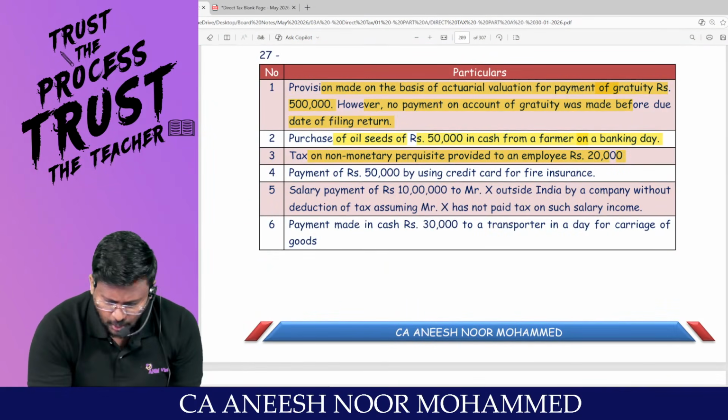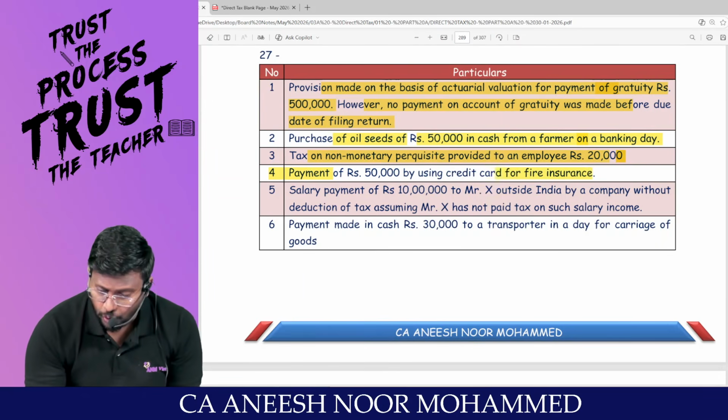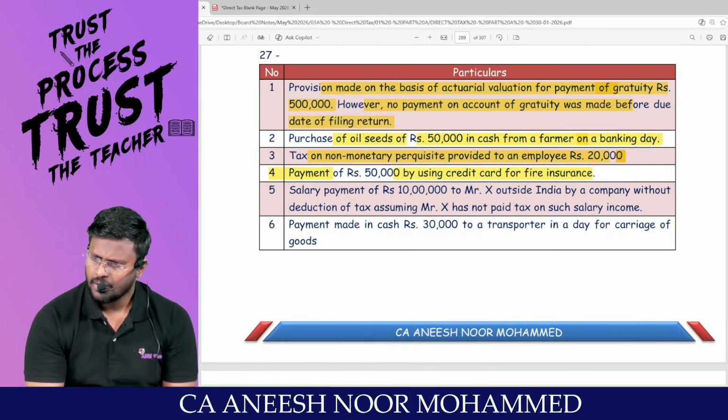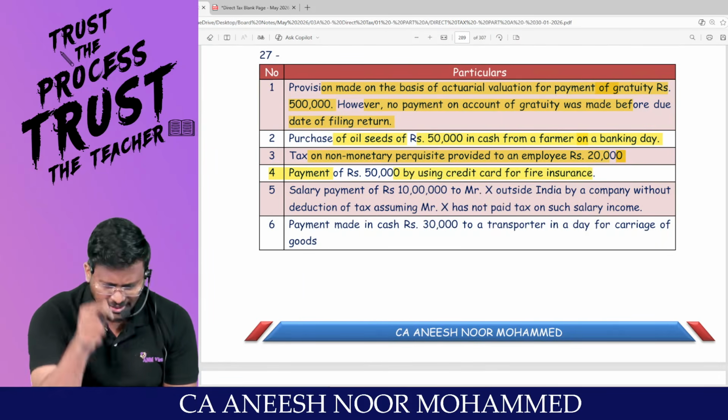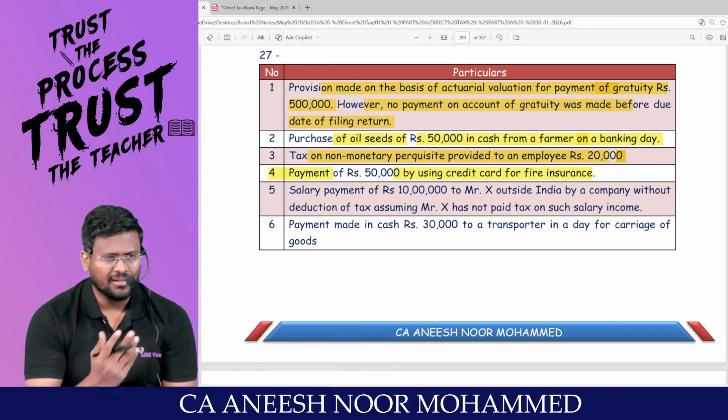Payment of 50,000 by using credit card for fire insurance. I paid fire insurance, and for that I used a credit card. Sir, allowed, sir.